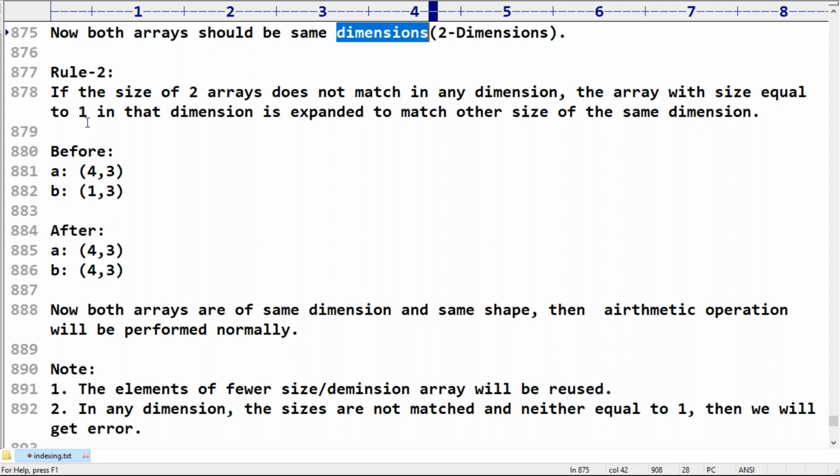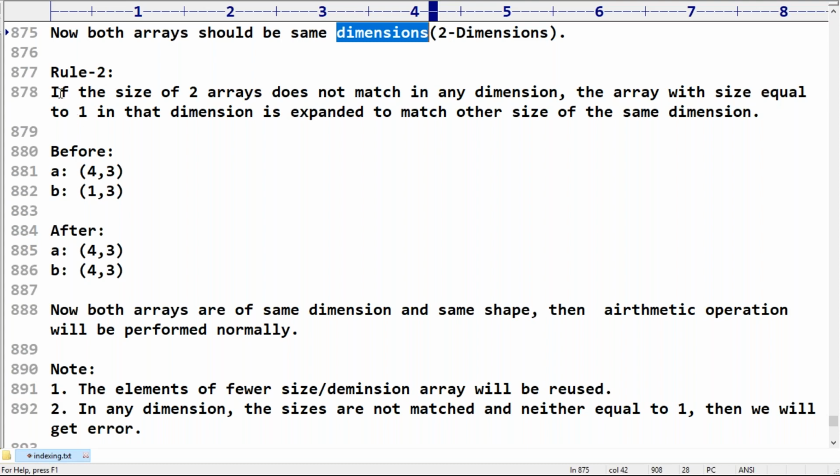Rule 2: in every dimension, the size must match, and only then can we perform the arithmetic operation, because it is an element by element operation. If in any dimension the size 1 is there, then that 1 will automatically be increased to the other size.